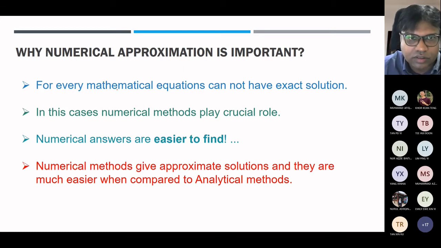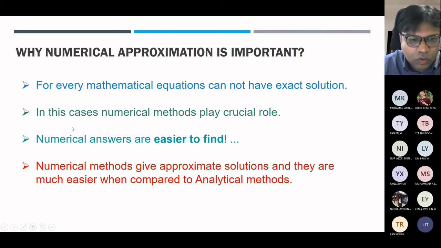Some of the complex problems, we don't have a solution at all. So we have to adopt numerical approximation as a solution. As we know, numerical answers are the easiest to find.